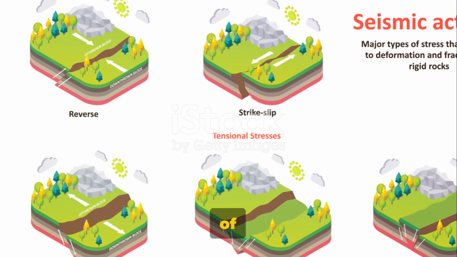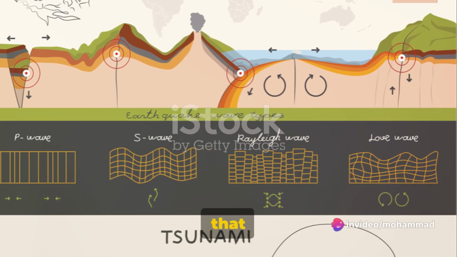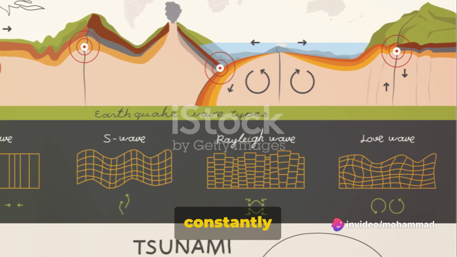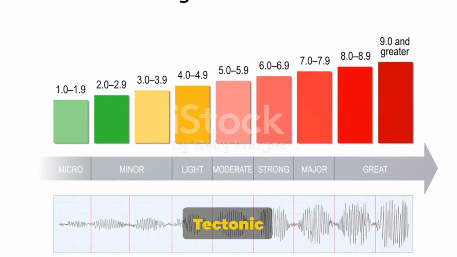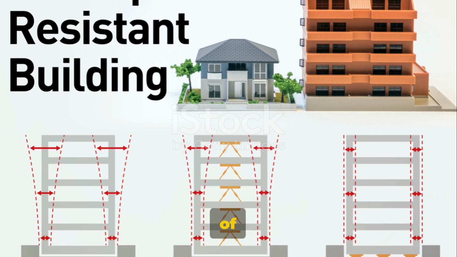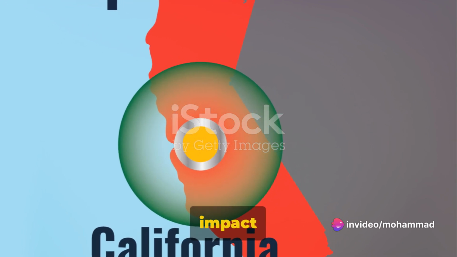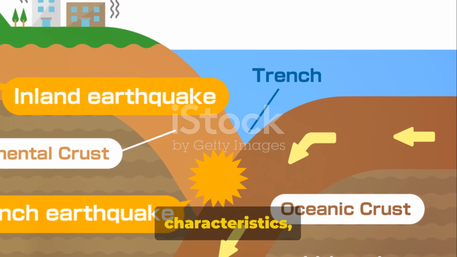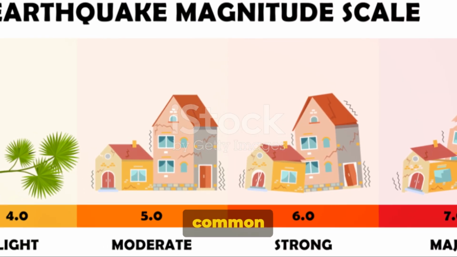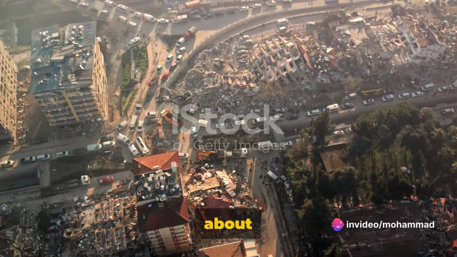In essence, each type of earthquake is a testament to the dynamic nature of our planet. They remind us that the Earth beneath our feet is constantly changing, driven by a range of geological processes. Tectonic earthquakes reveal the grand scale of plate tectonics. Volcanic earthquakes echo the fiery movement of magma, and collapse earthquakes highlight the impact of human activity on our planet. Each type of earthquake has unique characteristics, but they all share one thing in common: the ability to shake the ground beneath us. Let's recap what we've learned about earthquakes.